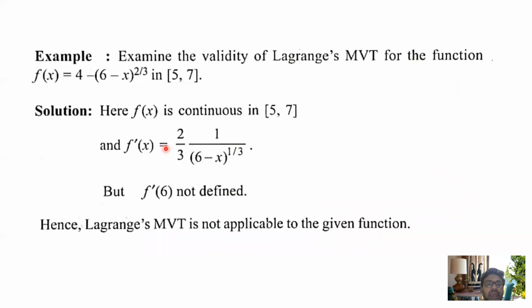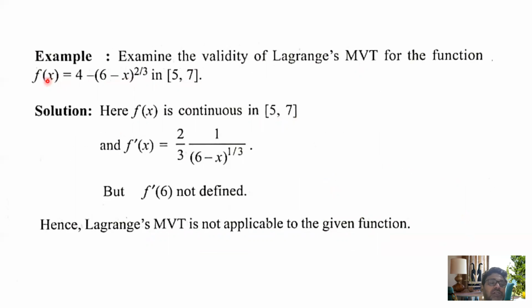Let's see. Examine the validity of Lagrange mean value theorem for the function f(x) = 4 - (6 - x)^(2/3) in [5, 7]. From here it is clear that whatever value you substitute here, you can't find any undefined case. So f(x) is continuous in the closed interval [5, 7].